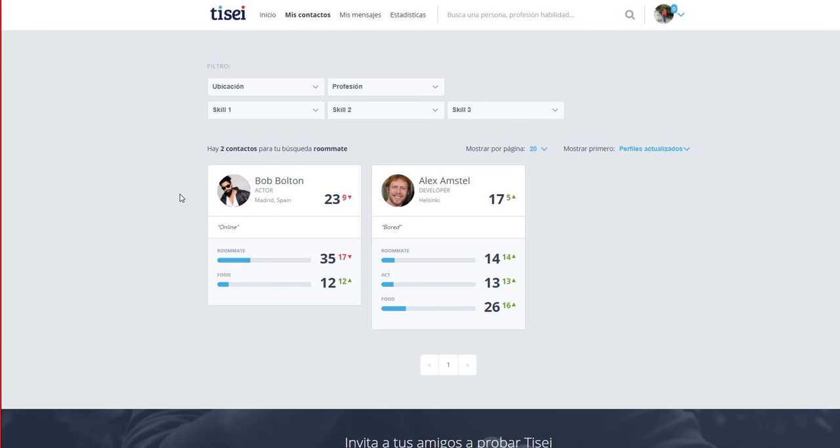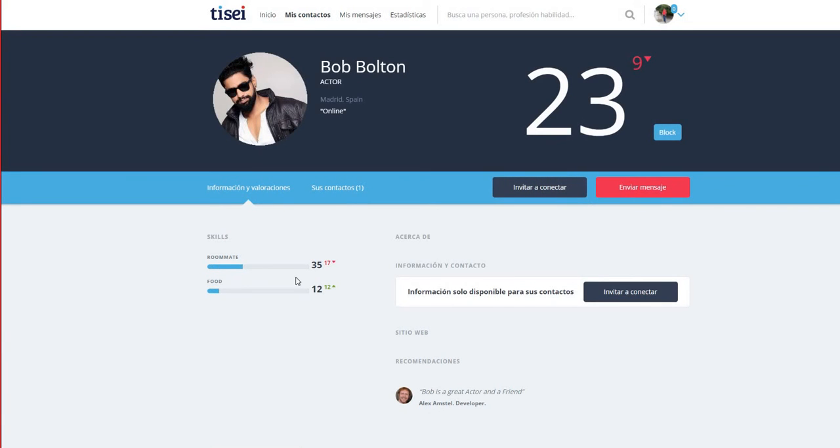keyword again, and now he can see again Bob and Alex. So he wants to see more information about Bob again, and now he can see more information about Bob, but still not all information is available because Bob has indicated that certain information is just available to certain people. In particular, this is saying that his contact information could be available just to the people who are connected to him. So Sam decides to invite Bob for a connection, so he's sending him a connection request,